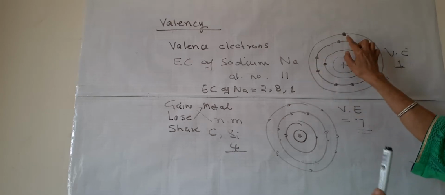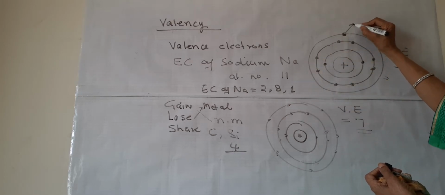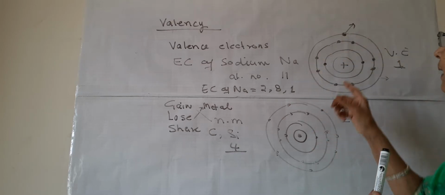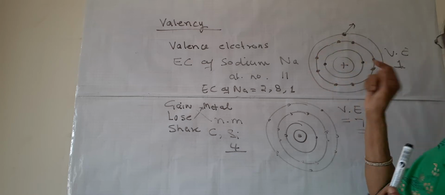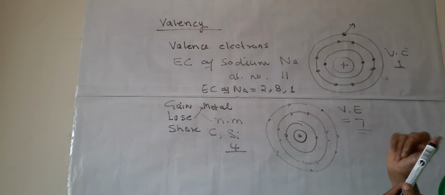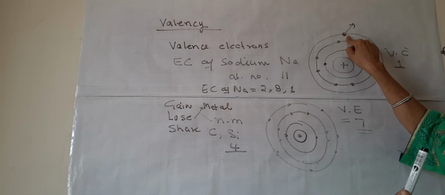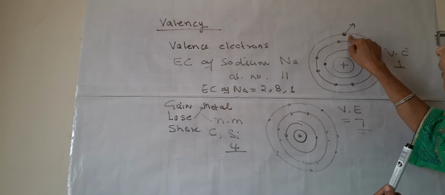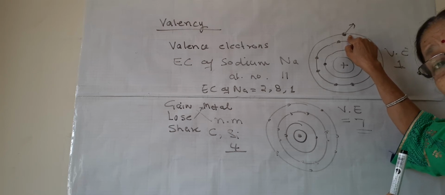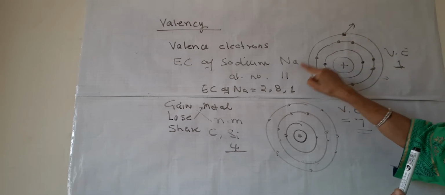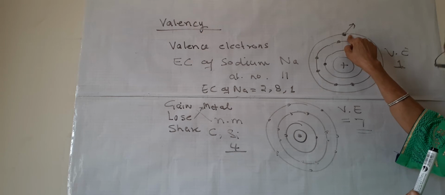So sodium loses this electron to other element and now it has a stable configuration. So its valency is 1. Valency is the number of electrons in the last shell. So the sodium has valency 1.